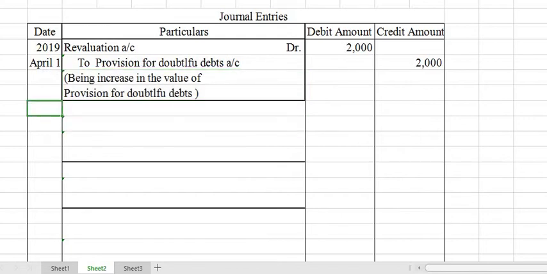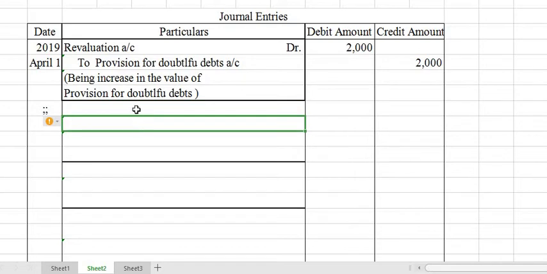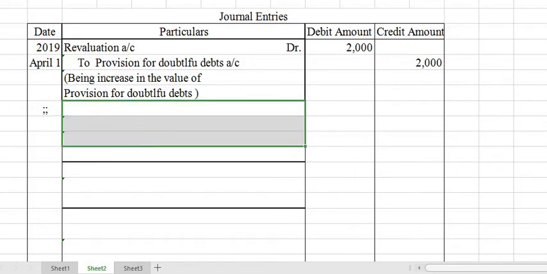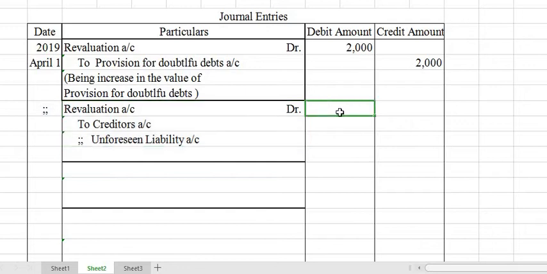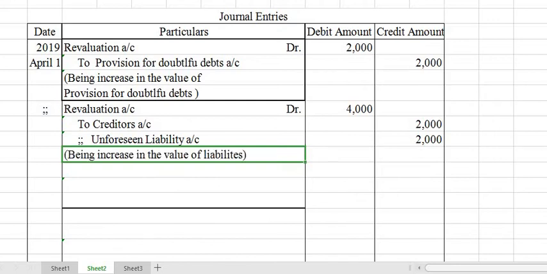Then the next journal entry on the same date: revaluation account to creditors, because creditors increased and there is a new unexpected or unforeseen liability. So the increase in the value of these two liabilities will be shown there. That is the narration: being increase in the value of liabilities.